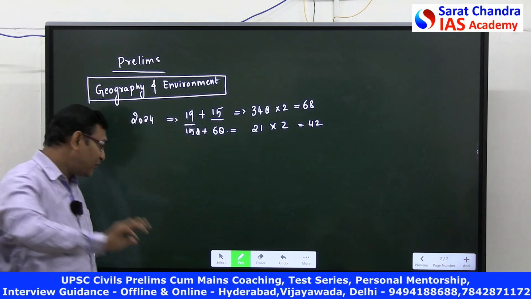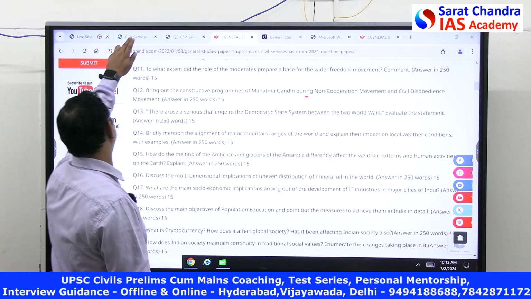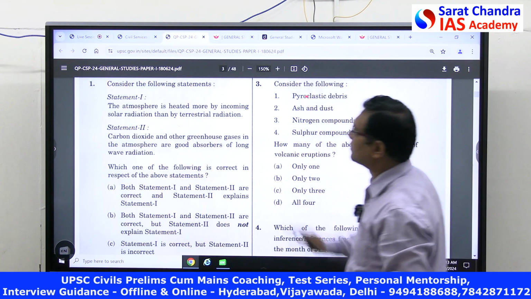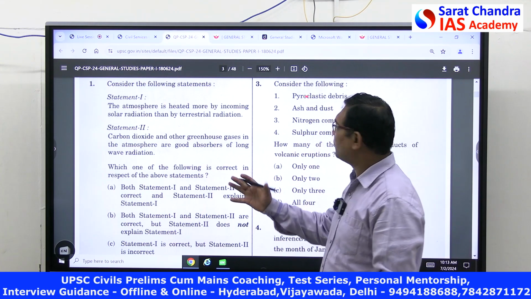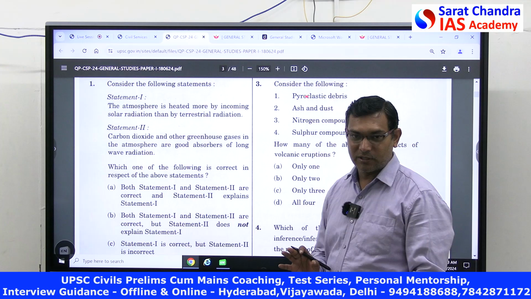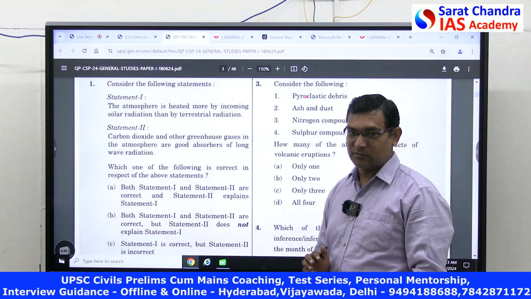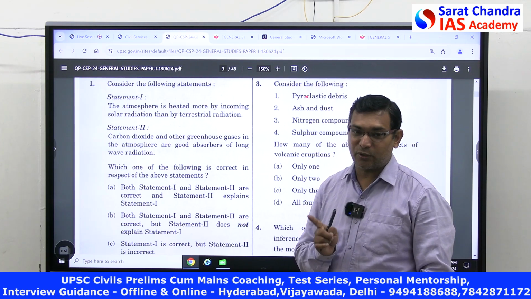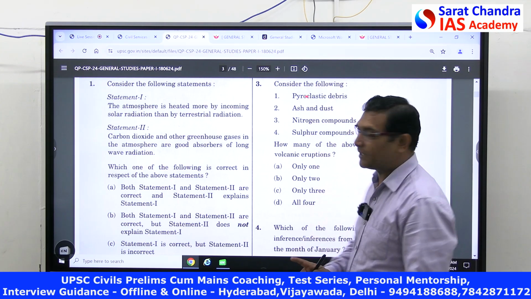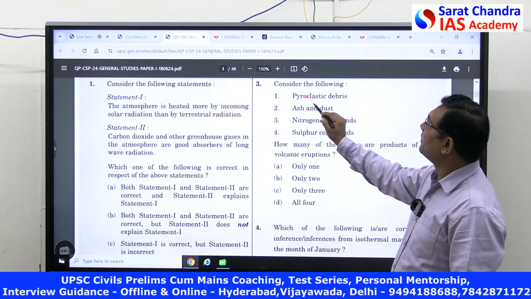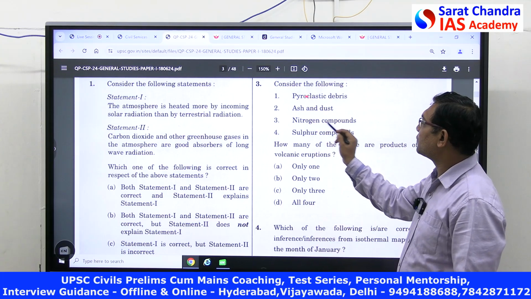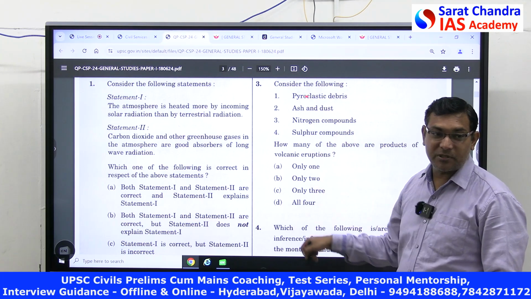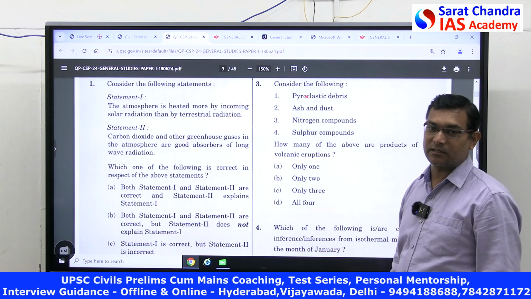Okay? So, if you look at the environment questions, see, these are geography questions. The atmosphere is heated mainly from below, etc. Purely geography. And there is a trick also. If you see any pollution related question, and the options are given like this: consider the following statements: pyroclastic ash, nitrogen compound, sulfur compound, which of the above are products of volcanic eruption? All the above is there. The answer is that.